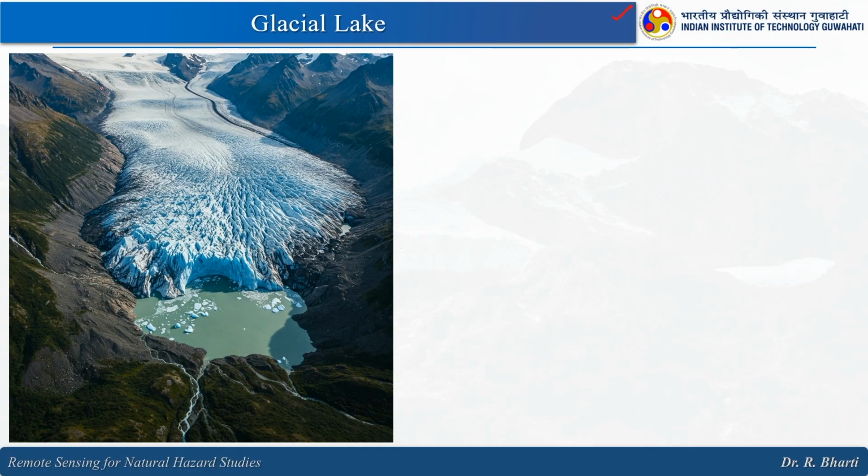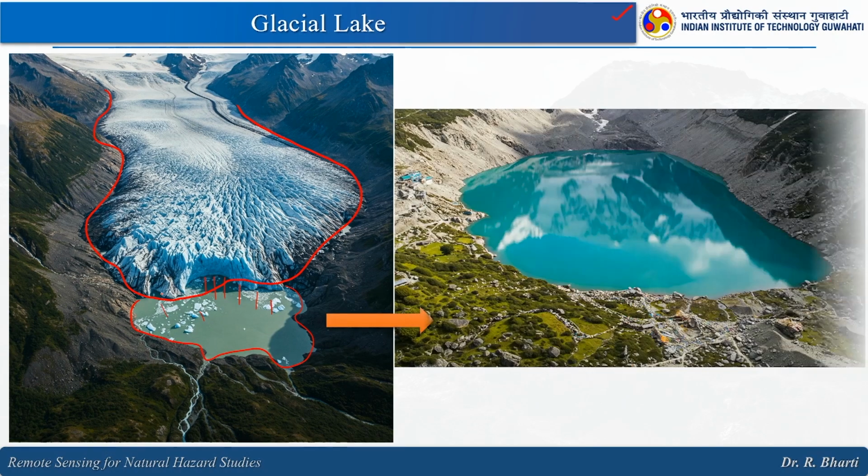So, this is another diagram to explain. This is the glacier and this is the snout of the glacier, slowly it is melting and getting accumulated here, and then subsequently it takes years to develop this kind of a lake.